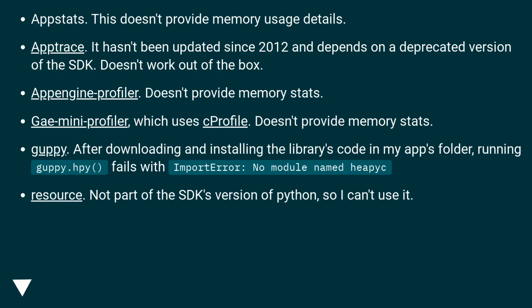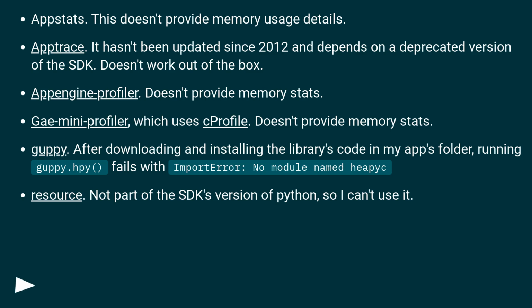App stats. This doesn't provide memory usage details. Appstats. It hasn't been updated since 2012 and depends on a deprecated version of the SDK. Doesn't work out of the box. App Engine Profiler. Doesn't provide memory stats. Gae Mini Profiler, which uses cProfile. Doesn't provide memory stats.